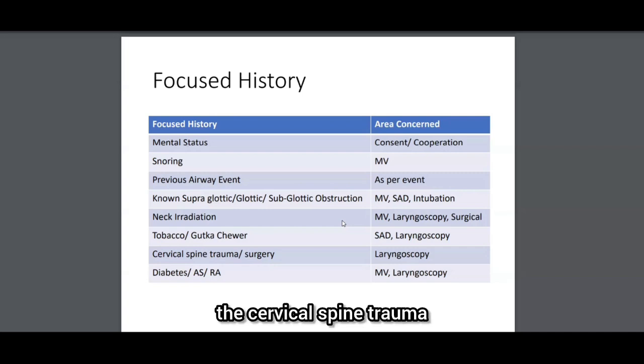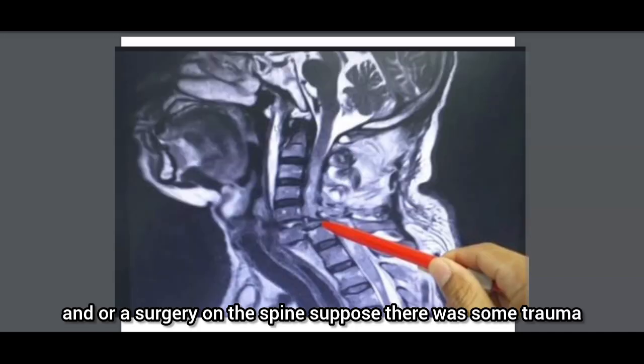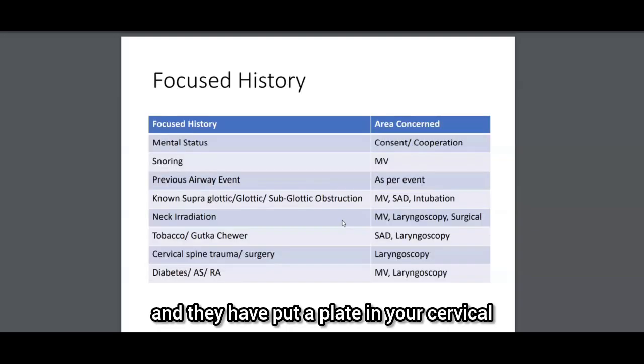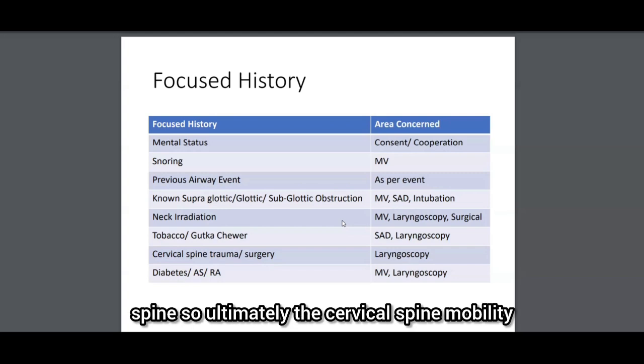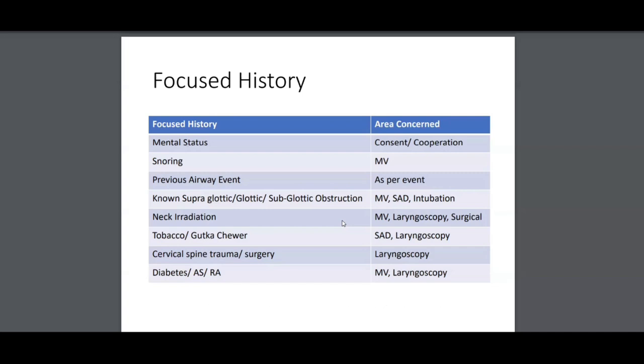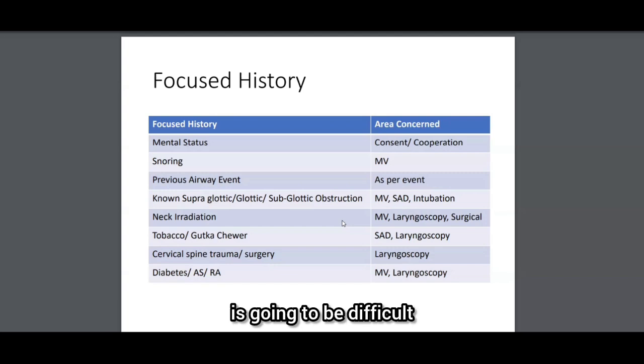In cervical spine trauma, or a surgery on the spine, suppose there was some trauma and there was anterolisthesis and they have put a plate in your cervical spine. So ultimately the cervical spine mobility is hampered. You won't be able to put the patient into the sniffing position, the usual extension that we do in laryngoscopy. That won't be achieved, so laryngoscopy is going to be difficult.